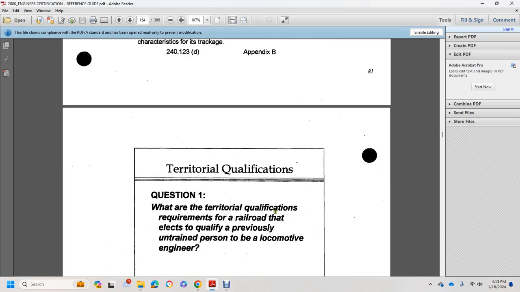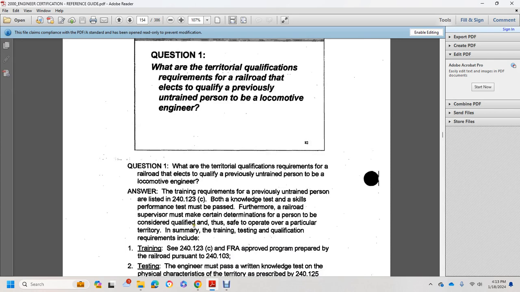qualification. Question 1. What are the territorial qualification requirements for a railroad to qualify a previously untrained person to be a locomotive engineer? Answer. The training requirements for a previously untrained person are listed in 240-123C, and both the knowledge testing and skill performance tests must be passed.